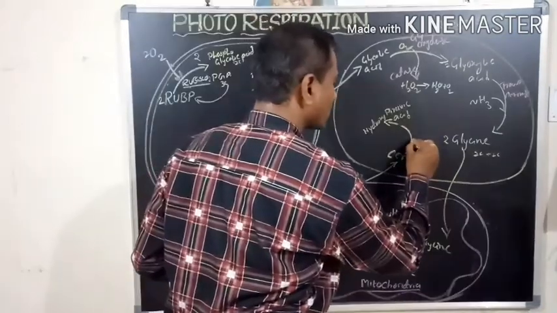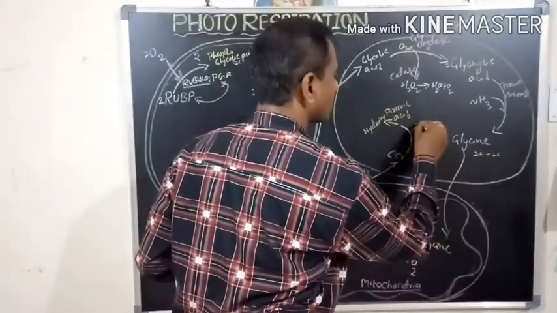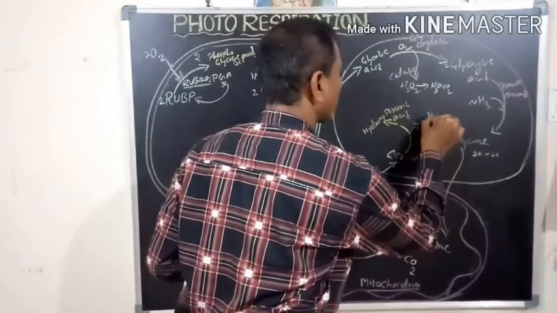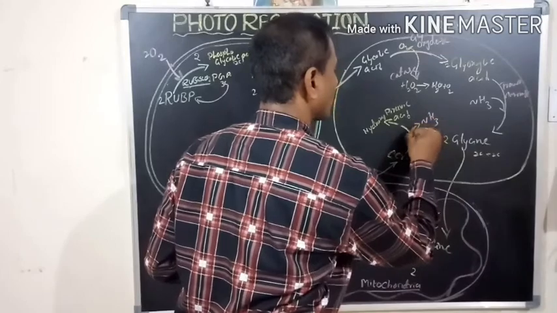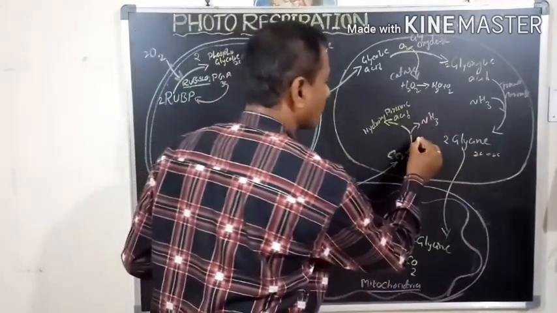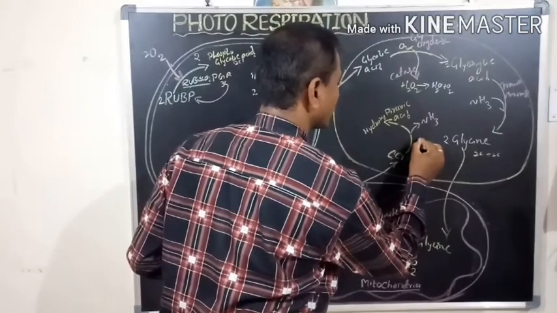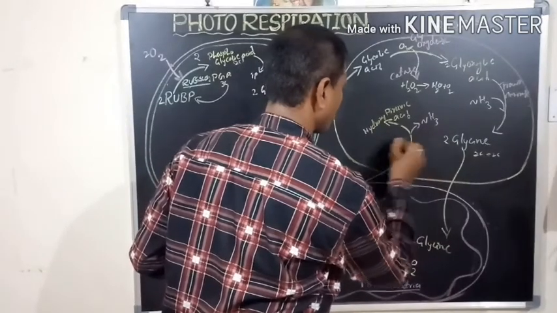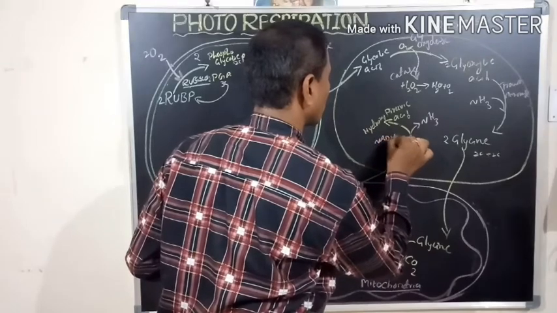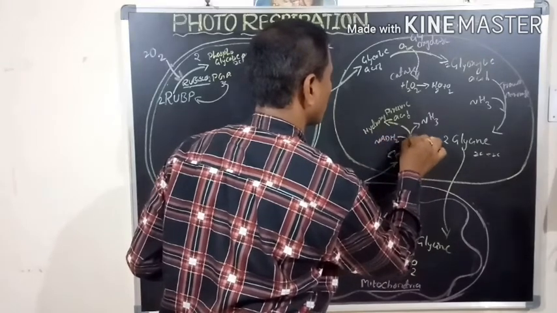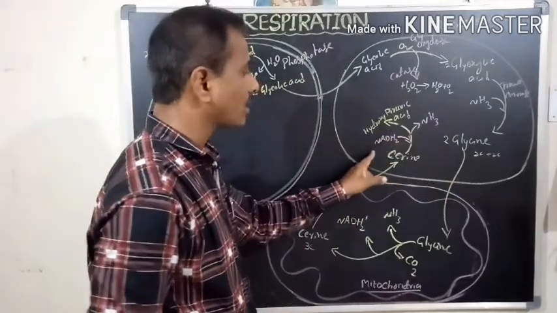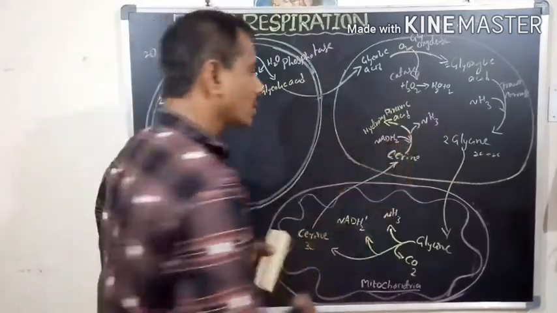Here, in this process, 1 molecule of ammonia is released and 1 molecule of NADH2 is utilized.